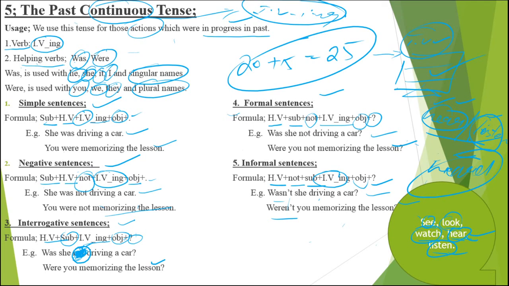He is hearing a sound, he is not hearing a sound. Is he hearing a sound? Is he not hearing a sound? Isn't he hearing a sound? He was hearing a sound, he was not hearing a sound. Was he hearing a sound? Was he not hearing a sound? Wasn't he hearing a sound?